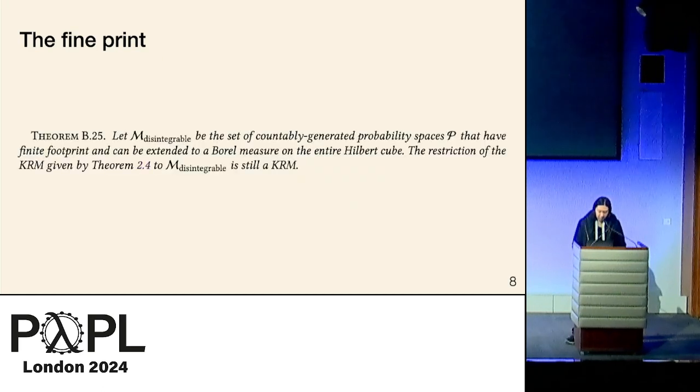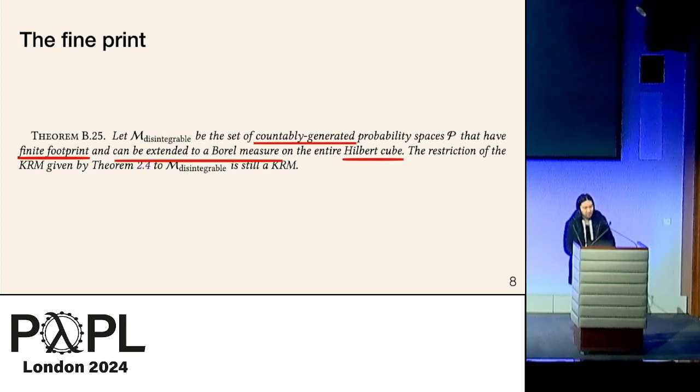And if you look at our main result, which is the final semantic model we use to interpret propositions, there's a lot of side conditions hanging around. Like things have to be countably generated. There's this thing, finite footprint, I don't know what that is. Things have to be extendable, right? And there's this weird Hilbert cube, this weird sample space.